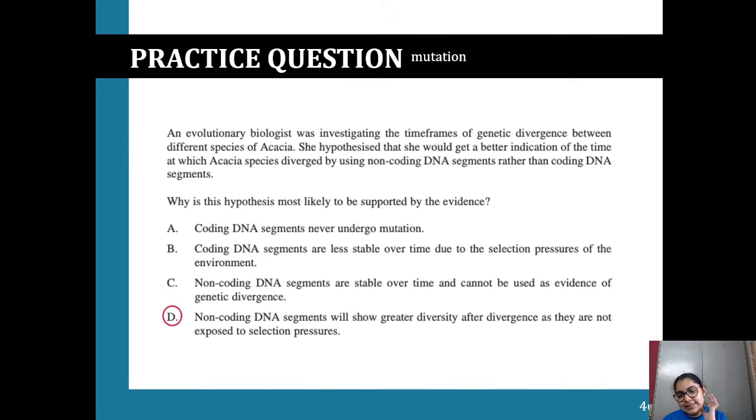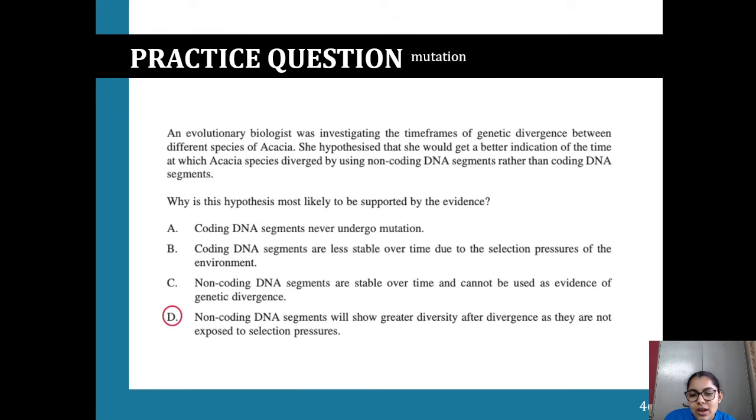So the answer here is D. Non-coding DNA segments will show greater diversity after divergence as they're not exposed to selection pressures. Coding DNA segments never undergo a mutation? That's wrong, because they do, as we've looked through today. I don't want it to be wrong just because I said so. Coding DNA segments are less stable over time due to the selection pressures of the environment.